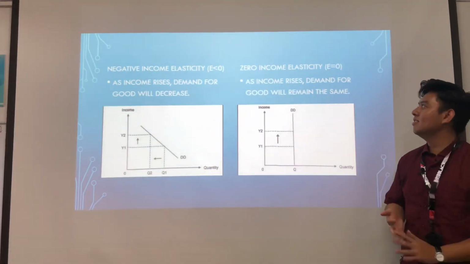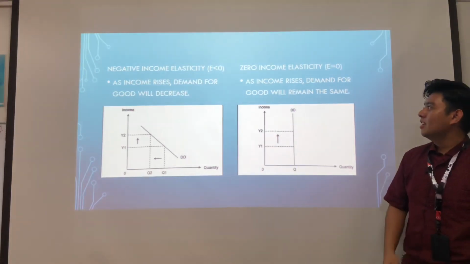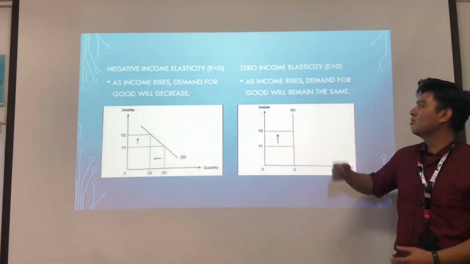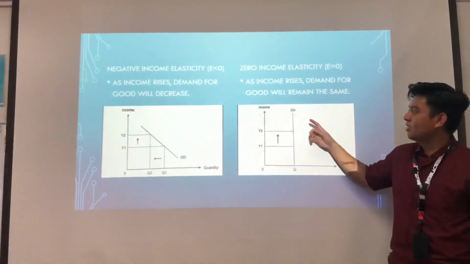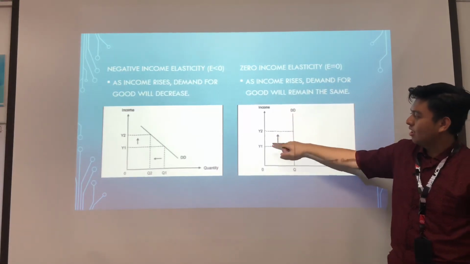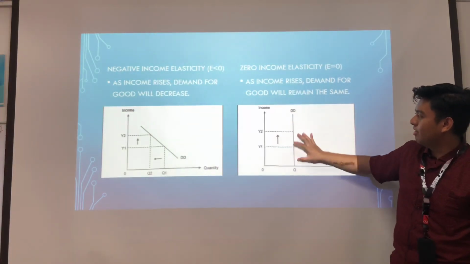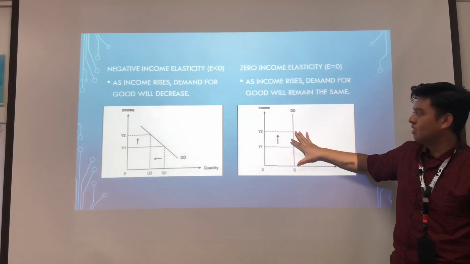Okay, next is zero income elasticity. As income rises, the demand for goods will remain the same. As you can see in the graph, income is increased but the quantity demanded is constant.